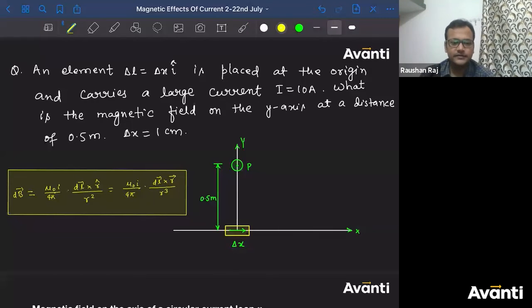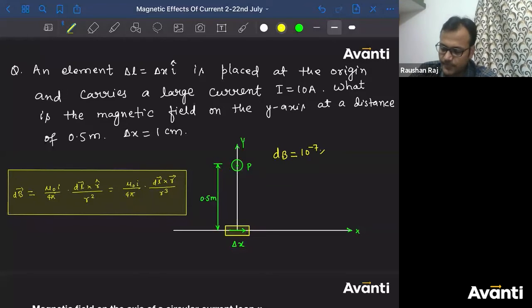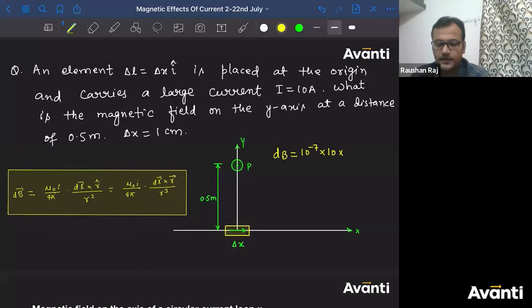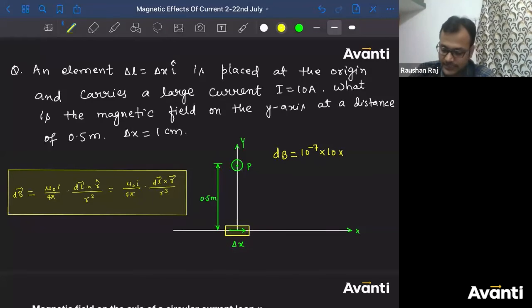First, let us find the magnitude. As that current element is tiny, very small, we will replace it with dl. I'll write the magnetic field because of delta x as dB, which will be equal to mu naught by 4 pi, which is nothing but 10 to the power minus 7, into the current, 10 ampere, into delta x, that is the dl, which is 1 centimeter, that is 10 to the power minus 2.